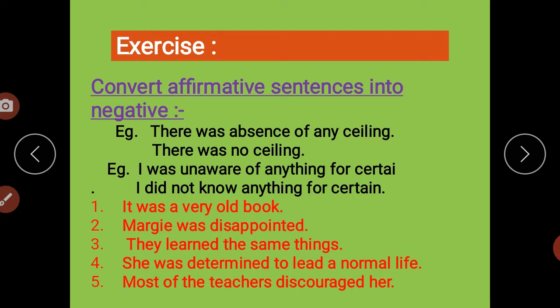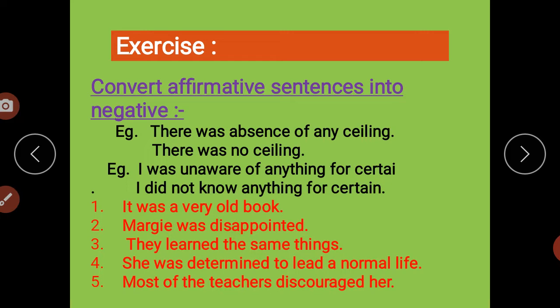For that, for you I had done one of the examples. There was absence of any ceiling. So I am changing affirmative sentence into negative. Let's see. So the answer would be there was no ceiling. Right? Then I was unaware of anything for certain.